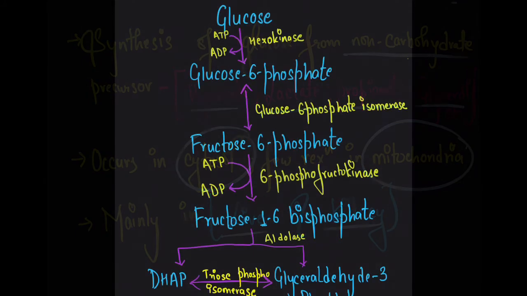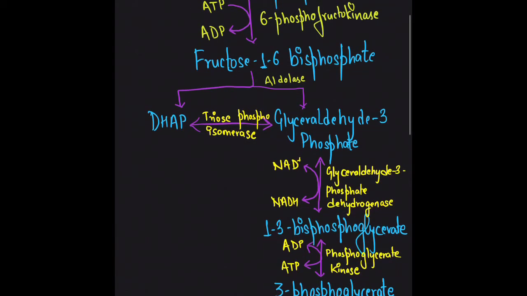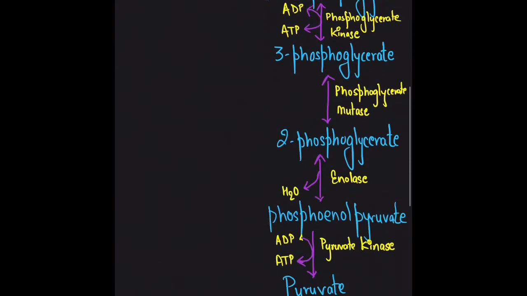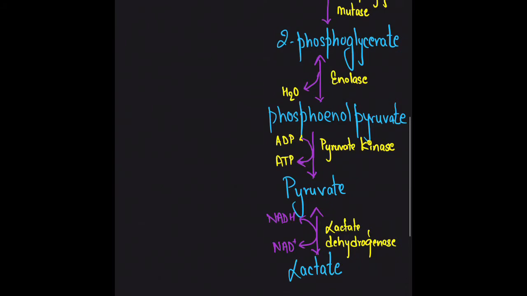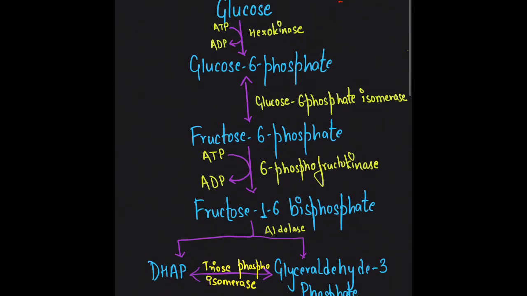Moving on to the pathway, it is almost the reverse pathway of glycolysis. There are 10 reaction steps in glycolysis, out of which 7 reactions are reversible and 3 reactions are irreversible. So these 3 irreversible steps of glycolysis will be catalyzed by different enzymes for gluconeogenesis.